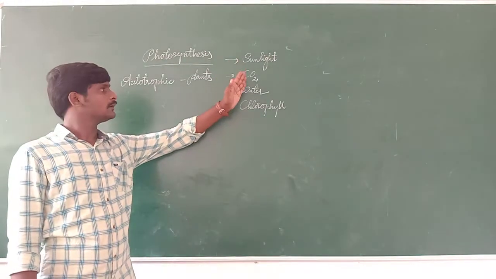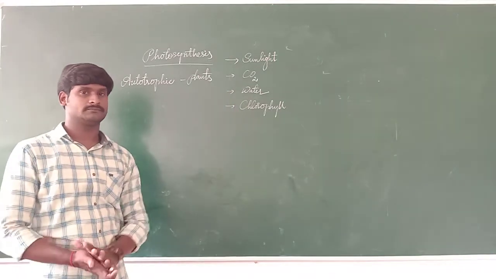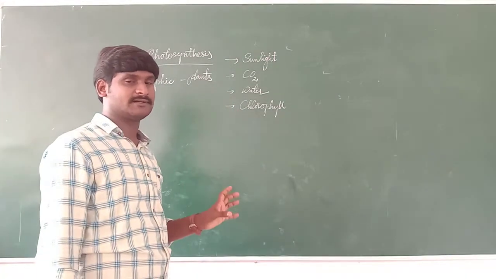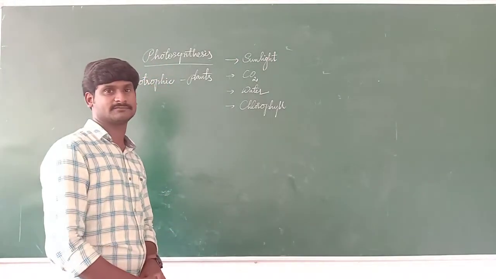Sunlight, carbon dioxide, water, chlorophyll. These four are the factors plants need for preparing their food by the process of photosynthesis.